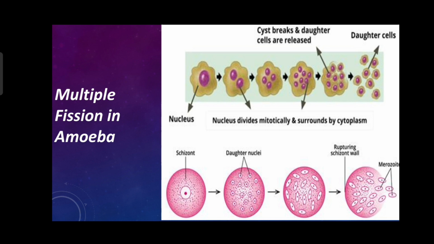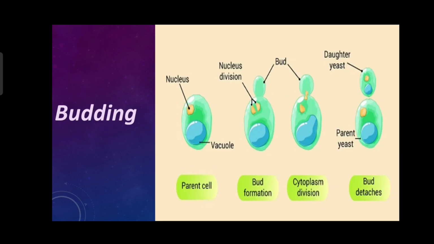In that cyst, along with cytoplasmic division, as we learned in mitosis, it formed amoebulae, that is, many daughter amoeba in that cyst until the end of adverse condition. So after it gets favorable condition, it breaks and many amoebulae will be released. Okay.